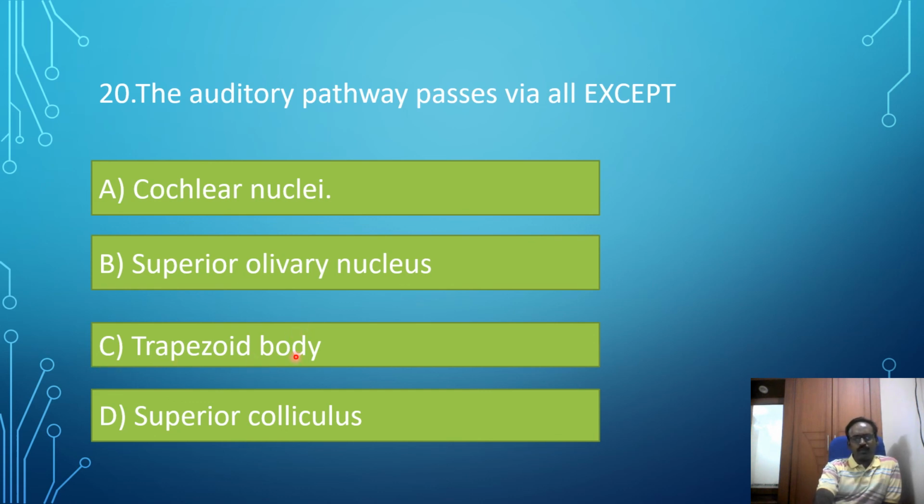The auditory pathway passes through the trapezoid body also. Option D, superior colliculus. The auditory pathway does not pass through the superior colliculus. It passes through the inferior colliculus, reaches the medial geniculate body, and reaches the auditory cortex. The correct answer to this question is the superior colliculus.